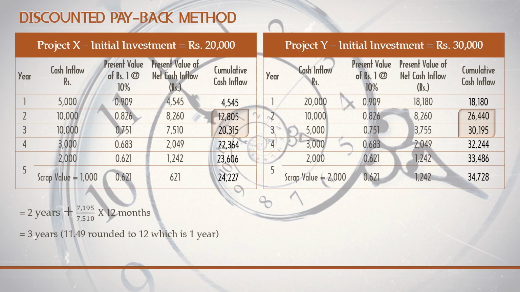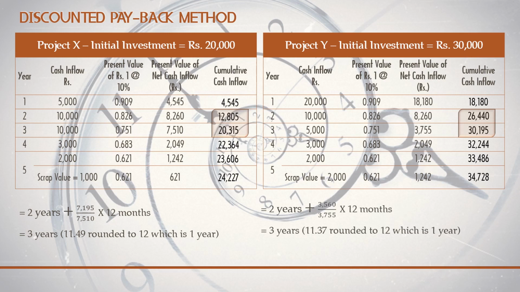Discount adjusted cash inflow is 7,510 into 12 months. So if you do this calculation, you will be getting 11.49. As I have told you already, anything which crosses 11 you have to take into consideration as 12. So 12 months means obviously that is 1 year. So the payback period for project X is 3 years.